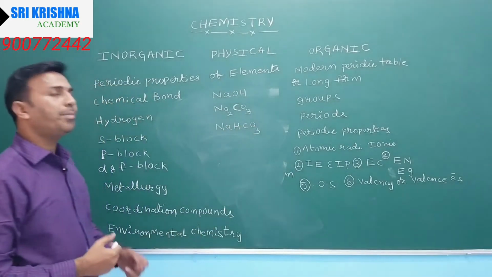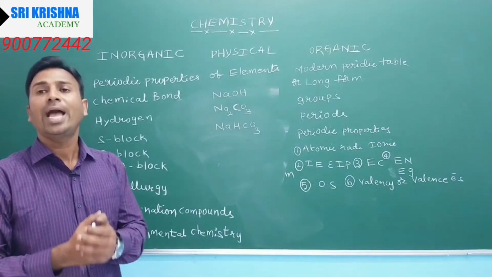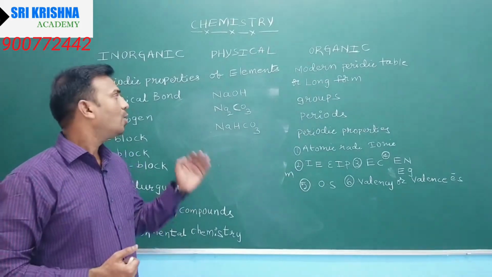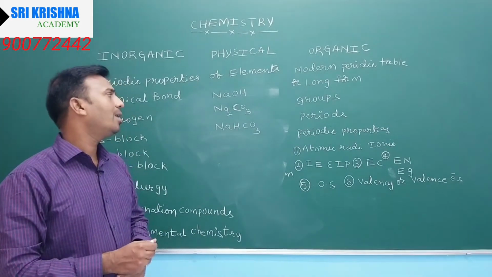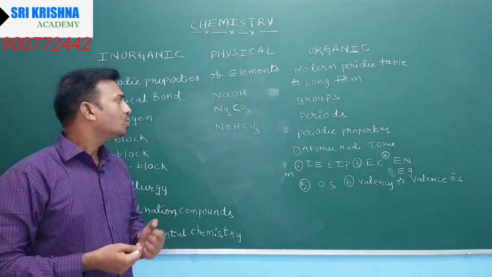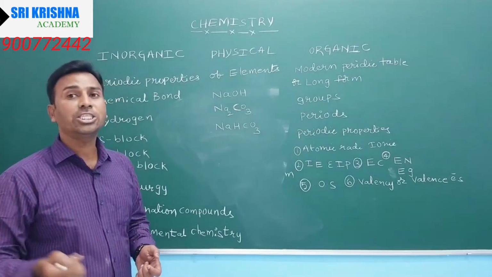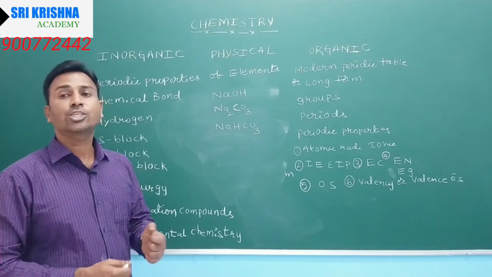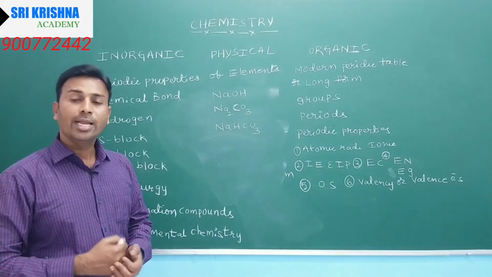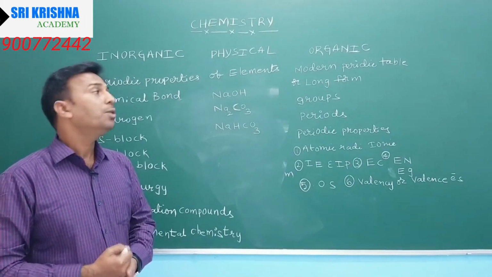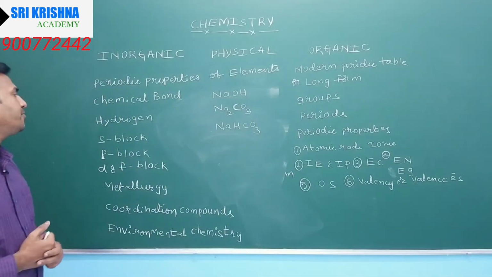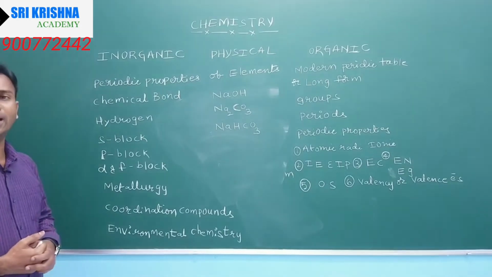This type of compound question is also available from S block elements: caustic soda, soda ash, sodium carbonate. Calcium sulfate hemihydrate is called POP, plaster of Paris. Cement, etc. are also expected questions from S block elements.